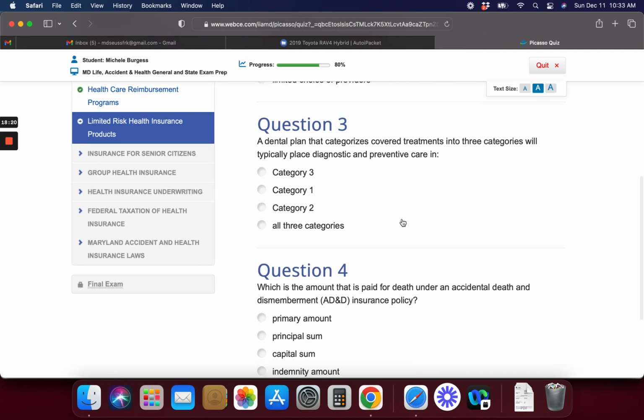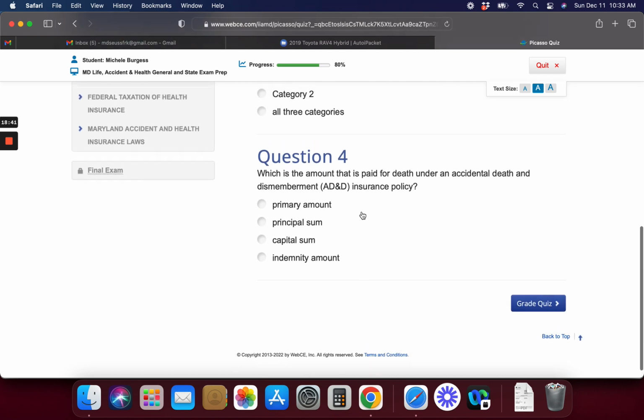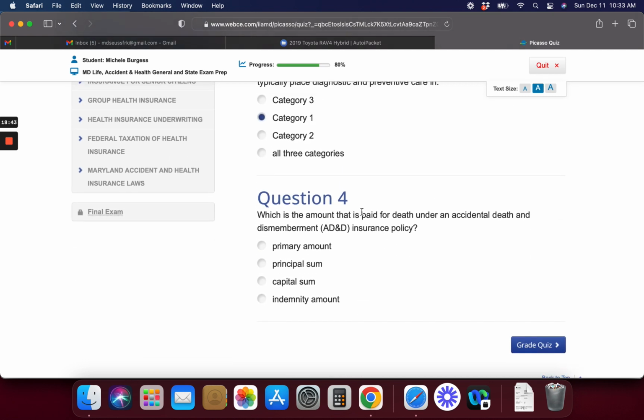All right, number 3, a dental plan that categorizes covered treatments into 3 categories will typically place diagnostic and preventive care in all Category 1, 2, or 3, or all 3 categories. That would probably be a question on the test, too, because you'll need to know the difference.